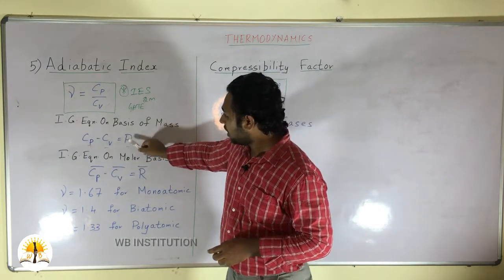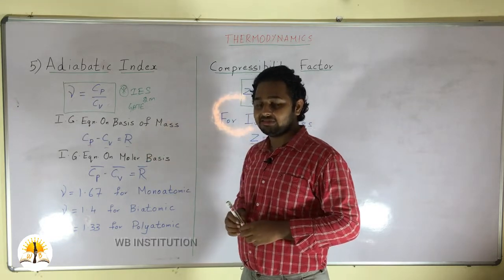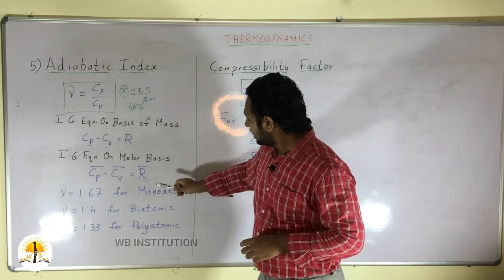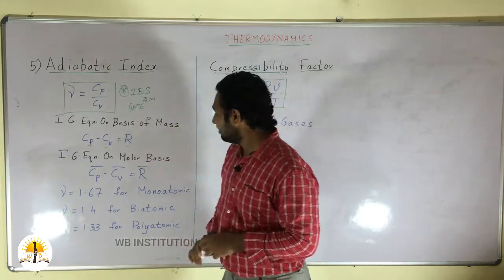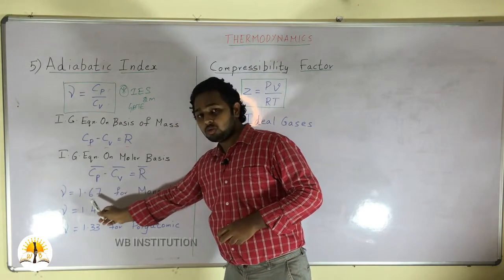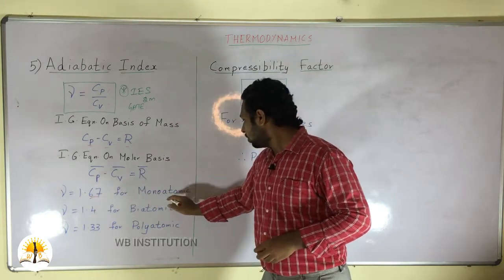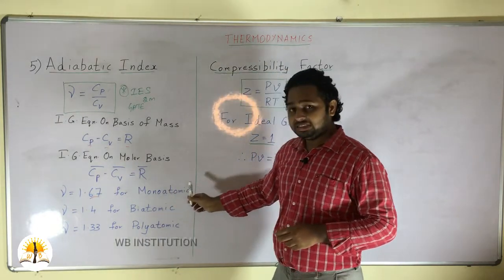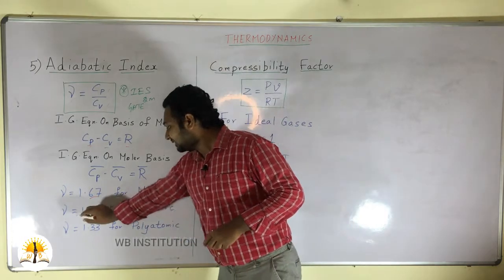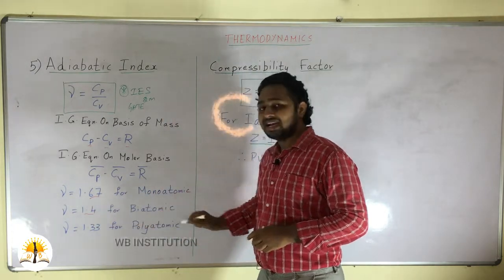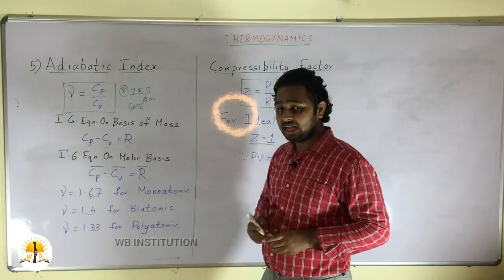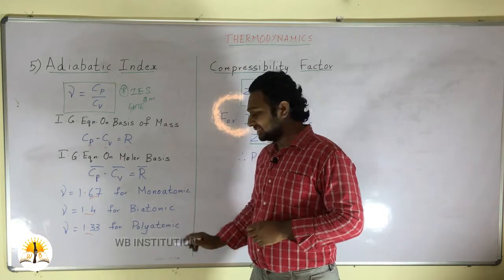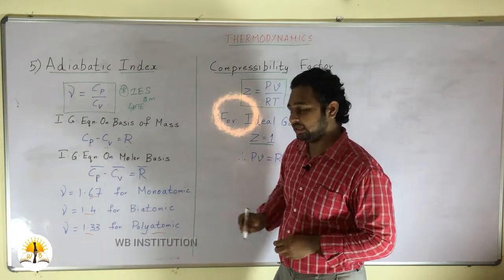For that we can take constant values for the adiabatic index: gamma is equal to 1.67 for monoatomic ideal gases, that is argon, krypton, xenon and similar gases, and gamma is equal to 1.4 for diatomic gases, that is oxygen, nitrogen, hydrogen, etc., and gamma is equal to 1.33 for polyatomic ideal gases, that is CH4, CO2, etc.